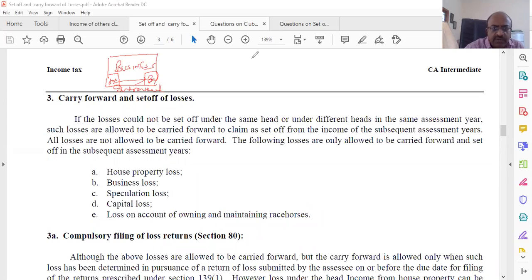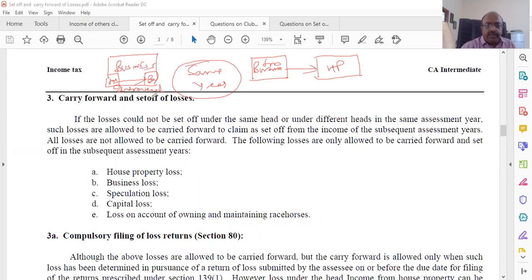And the next one that you saw was, this is business, this is house property, separate head, and there is a loss here. This can be adjusted with house property. These all we are talking in the same year in which it is happening, same year.